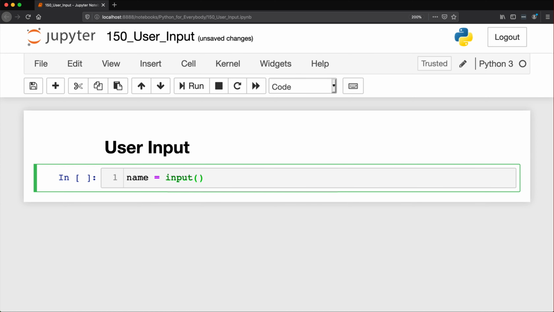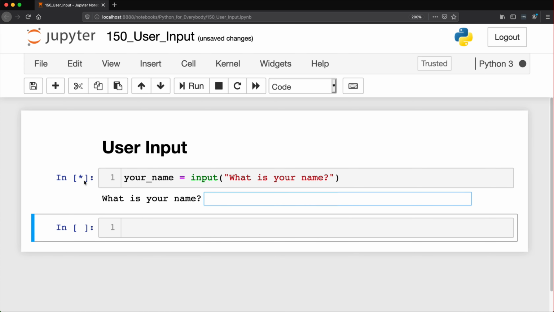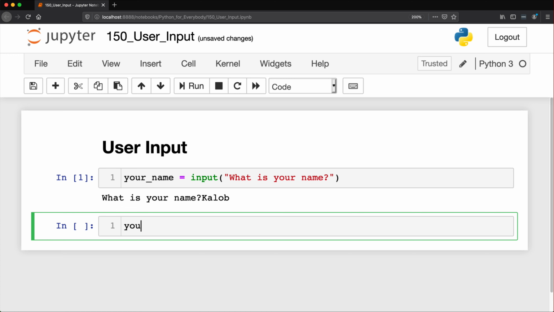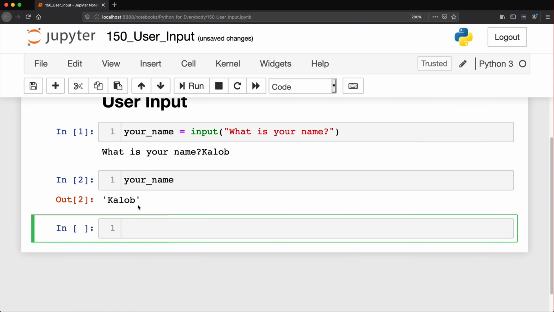So let's do a few examples here. Let's say your name is equal to input, what is your name? And so, okay, it says here, what is your name? You can see that the cell is still running. It's got a little asterisk beside it. My name is Caleb. Okay, it looks like it did nothing, but your name is now assigned to Caleb. And if we run type on your name, it's going to come back as a string, as expected.